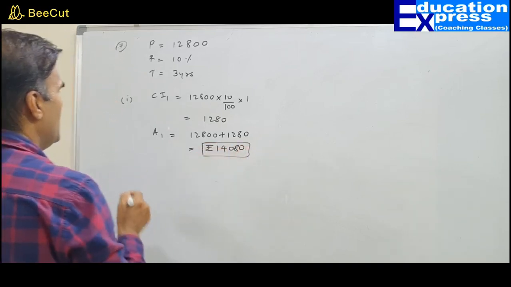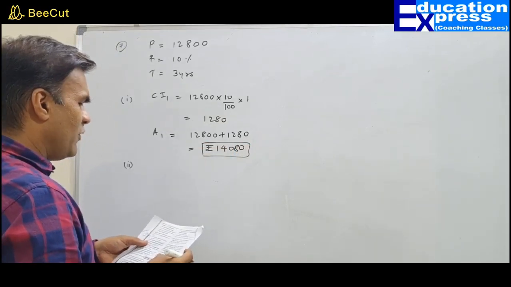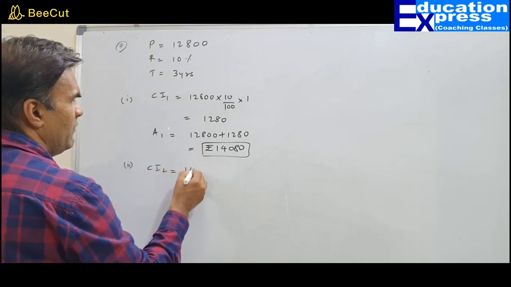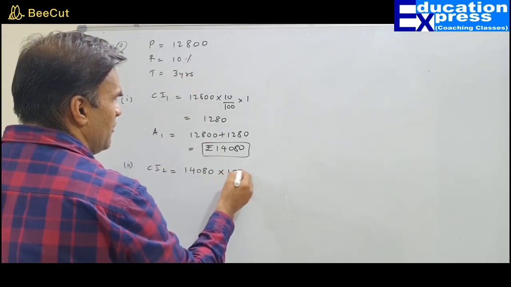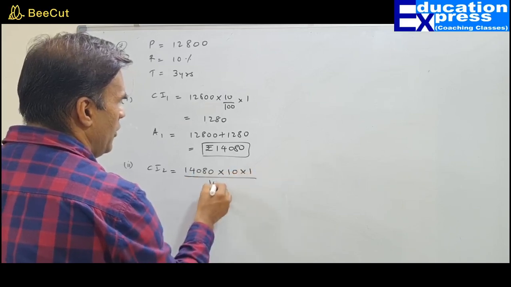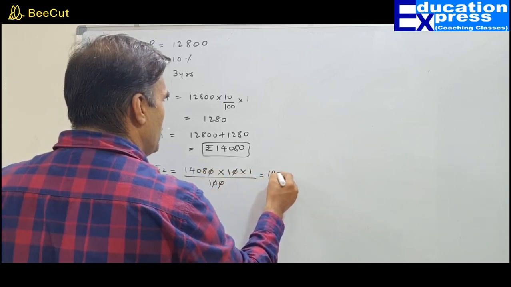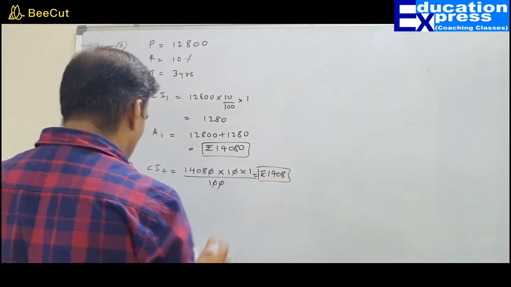Found out. The second part asks for the interest he earns for the second year. So the compound interest for the second year would be 14,080 multiplied by 10% for 1 year upon 100. So this would be 1408. This is the compound interest for the second year.